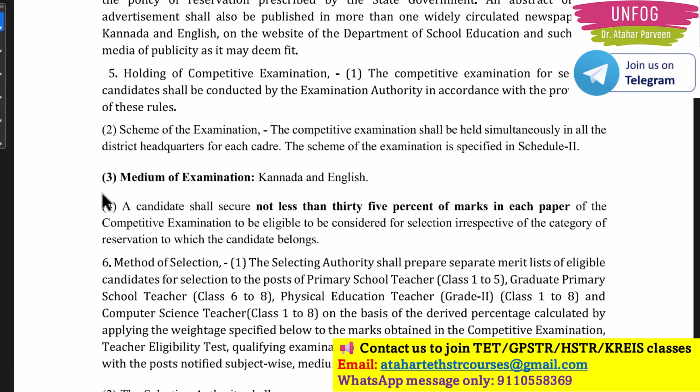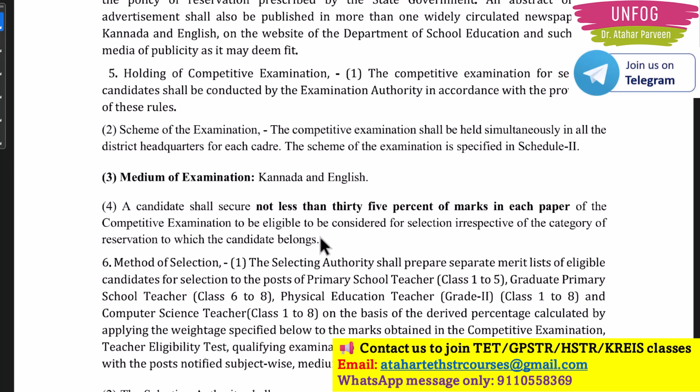Next important point is related to your eligibility for paper 1 and paper 2. Actually, here see, a candidate shall secure not less than 35% of marks in each paper of the competitive examination to be eligible to be considered for selection irrespective of the category of reservation to which the candidate belongs.